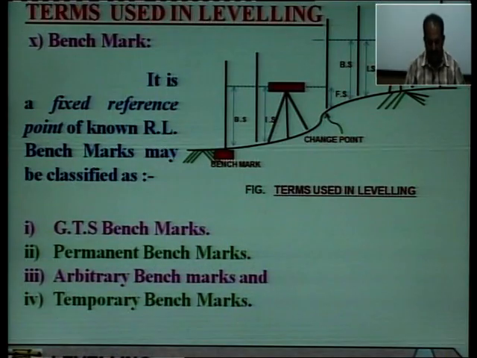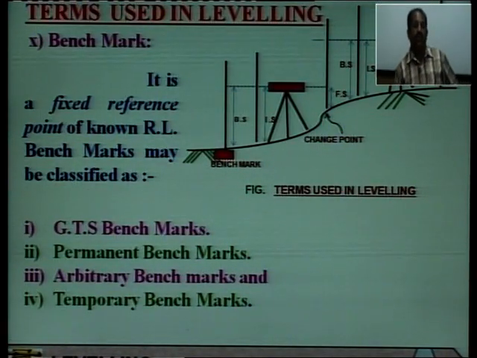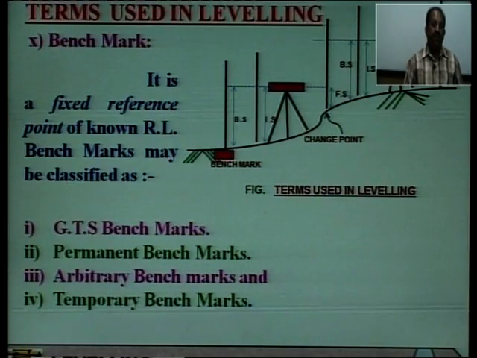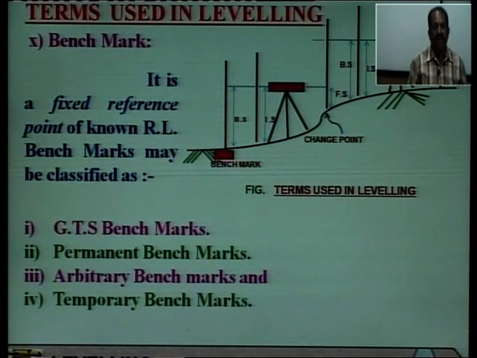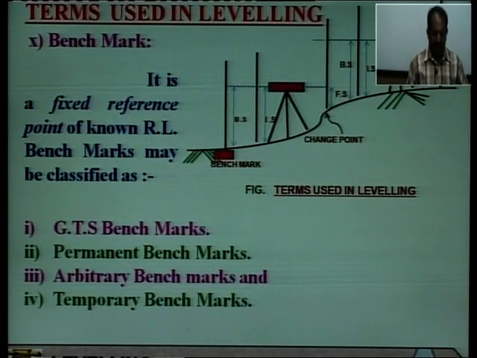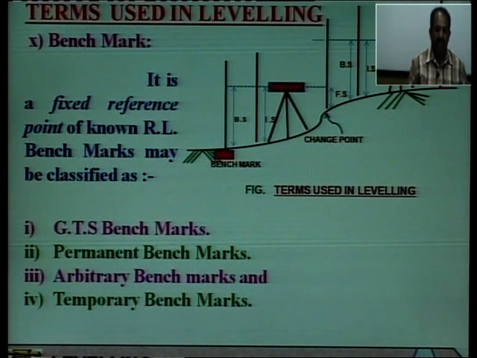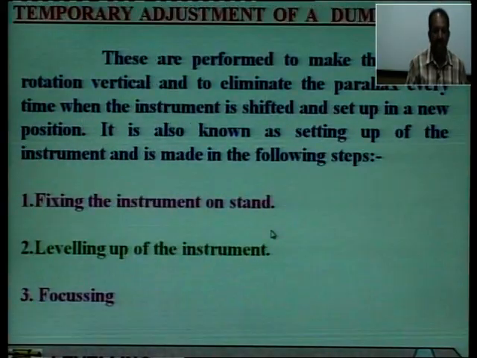Next is benchmark. It is a fixed reference point of known RL, which is called a benchmark, and benchmarks may be classified as GTS benchmarks, permanent benchmarks, arbitrary benchmarks and temporary benchmarks. So, these are the classification of various types of benchmarks, and we have adjustment of the dumpy level.